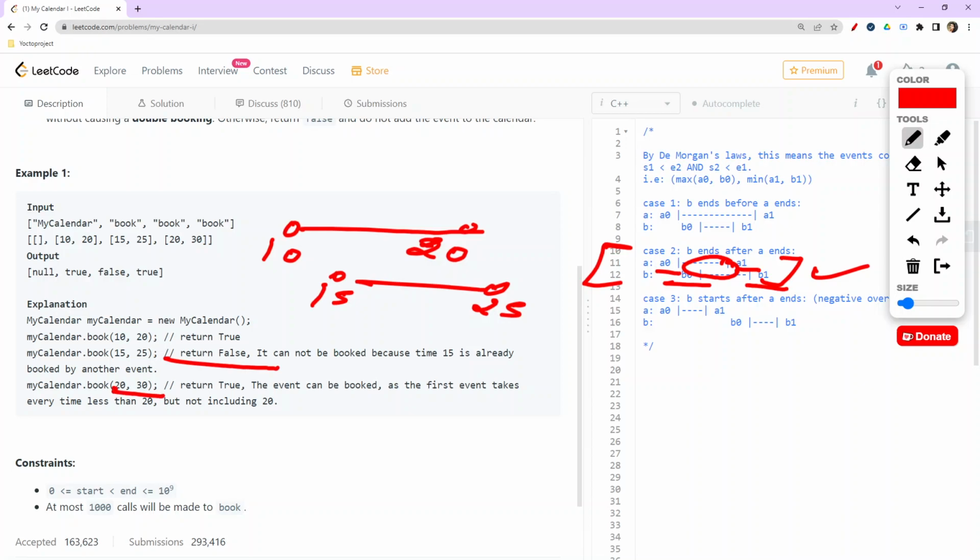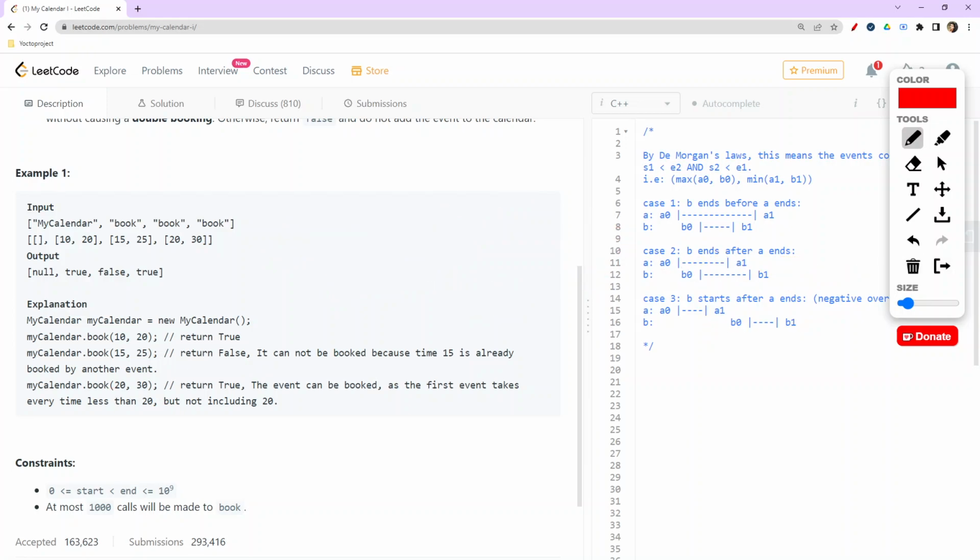Now in this 20 and 30 part, only 10 and 20 were added. So the 20 and 30 part comes here, right? It doesn't come in this case, it comes in some other case. It is not overlapping, but there is an end-to-end connection, meaning it will be starting at this point only. So there is no overlap. That's why this is being added and returns true. So this is the thing for this particular part.